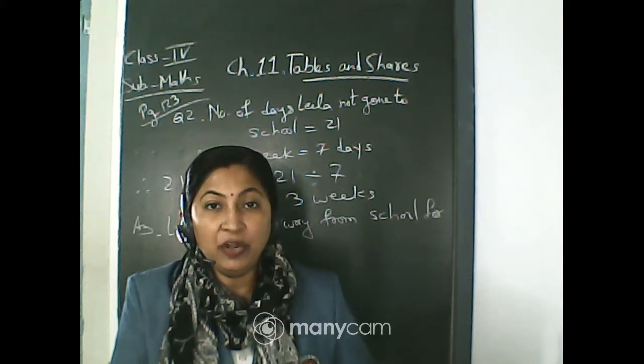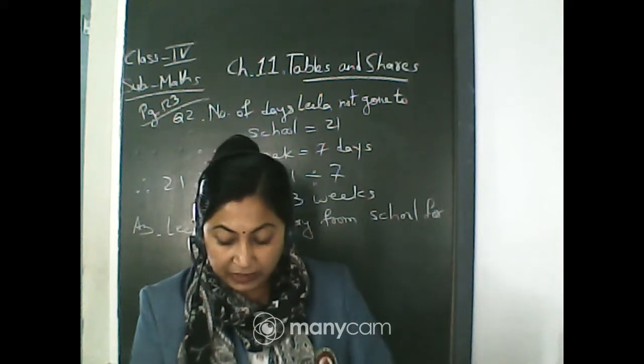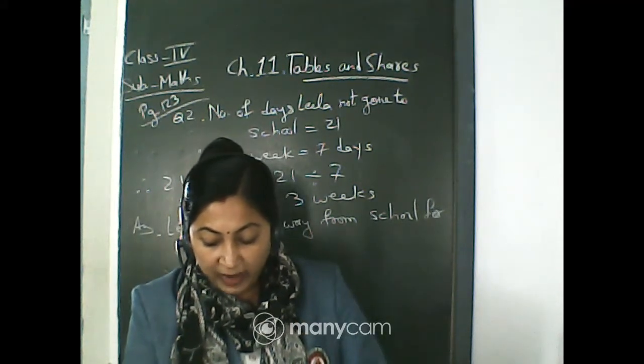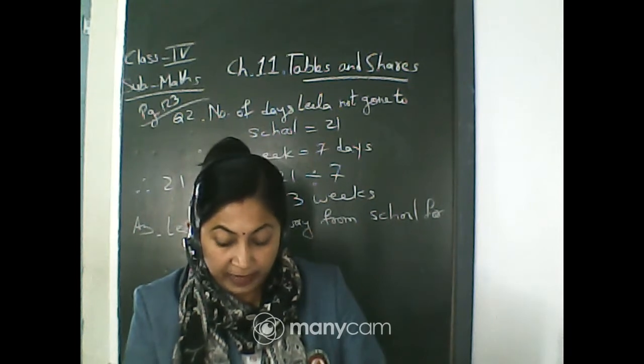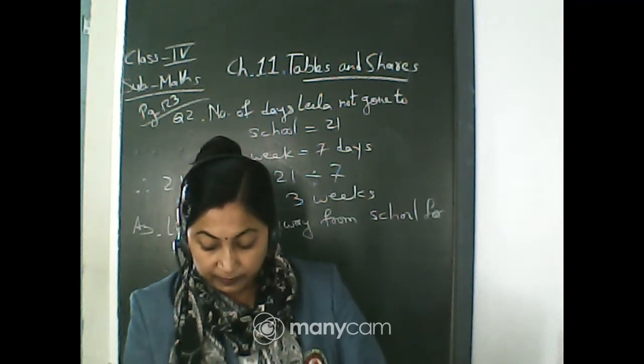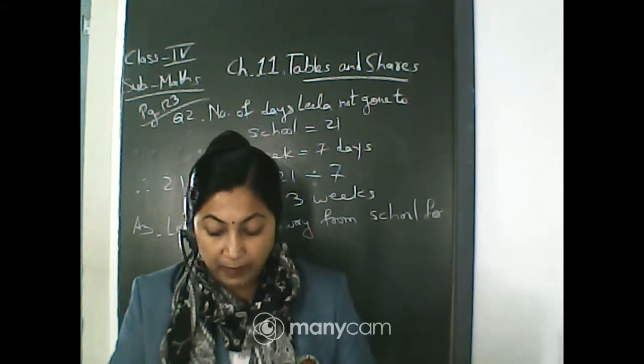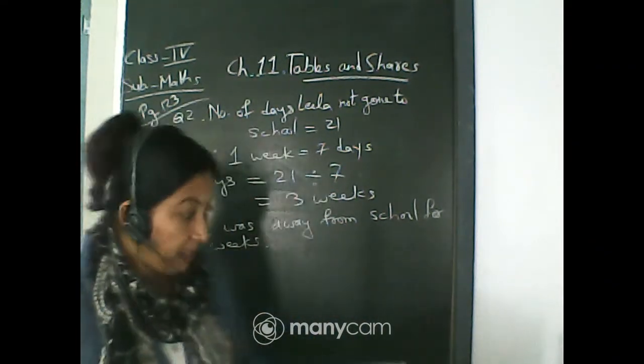Now again what will you do? You will subtract 84 minus 28, isn't it? 84 minus 28. The answer will be exactly 56.